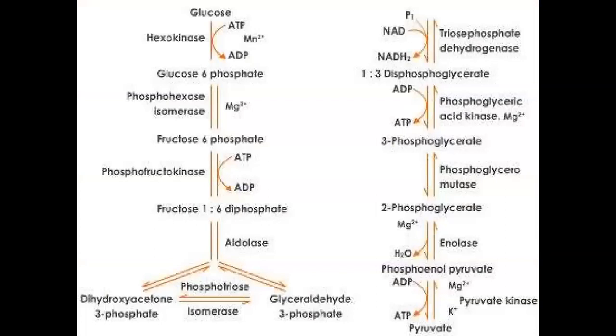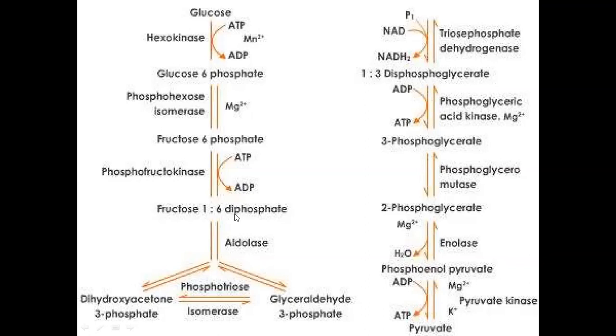In this slide, we are seeing all the chemical reactions that occur in the glycolysis pathway. In the first reaction, glucose is converted into glucose 6-phosphate. In the second reaction, glucose 6-phosphate is converted into fructose 6-phosphate. In the third reaction, fructose 6-phosphate is converted into fructose 1,6-diphosphate.